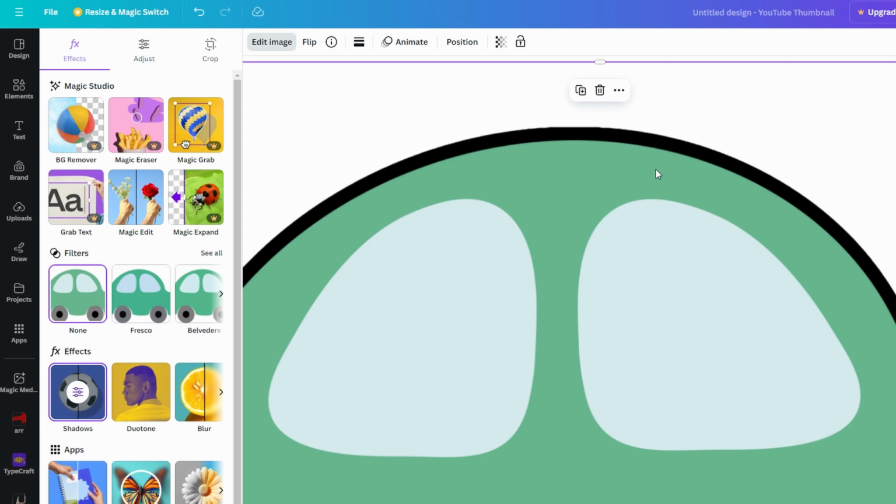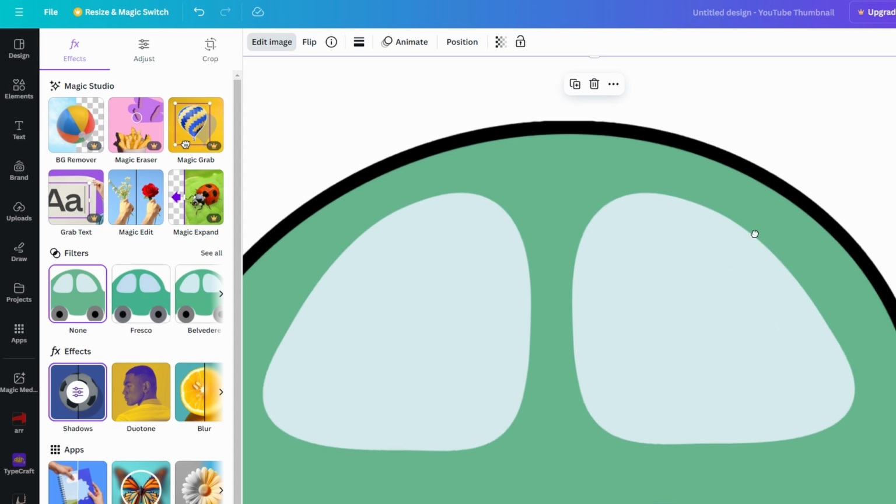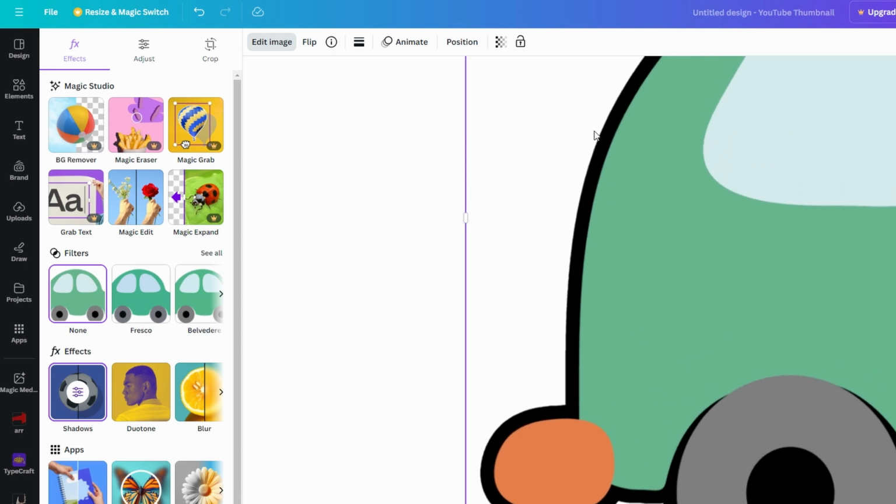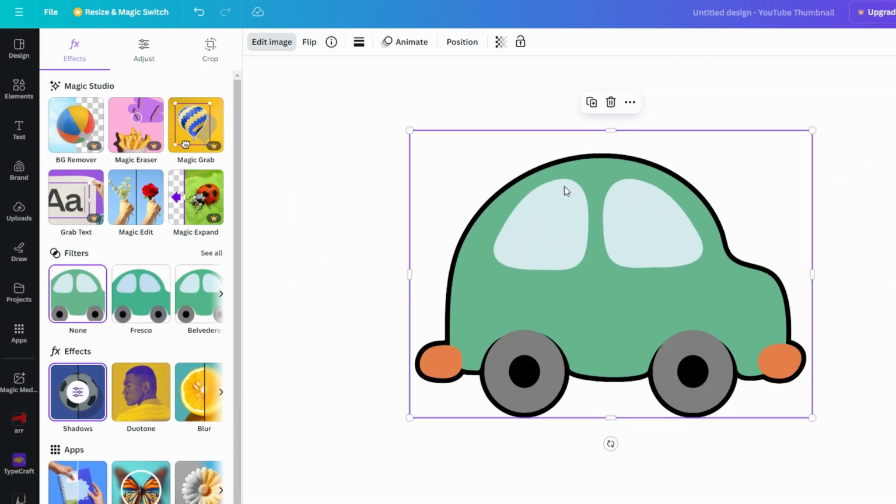Zoom into the graphic. A true vector graphic will remain sharp without pixelation, unlike photos or raster images that will look blurry when zoomed in. Once you've confirmed the graphic is a vector, select it.